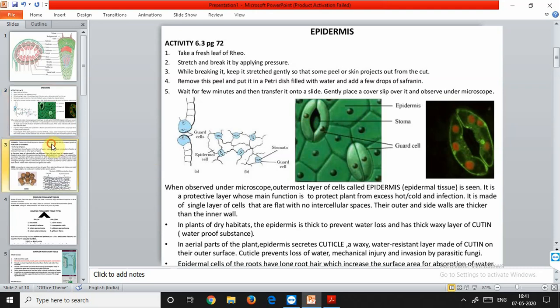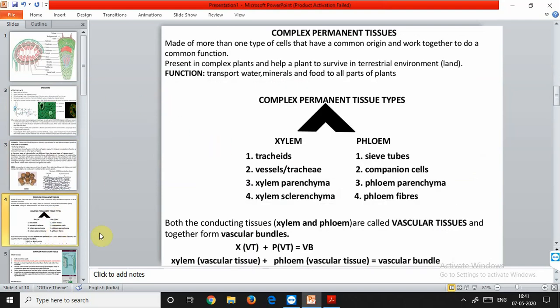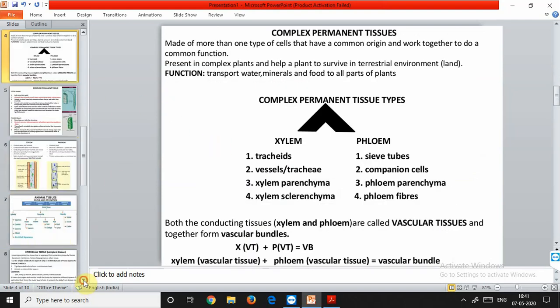Now we'll discuss the complex permanent tissues. We have completed all the different types of simple permanent tissues. Now we'll talk about the complex permanent tissues. The complex permanent tissues consist of more than one type of cell, but these cells have a common origin. That is, they originate from the same point, but they are not of similar structures. They are present in complex plants and help a plant to survive in the terrestrial environment. The complex tissues transport water, mineral salts, and food material to various parts of the plant.